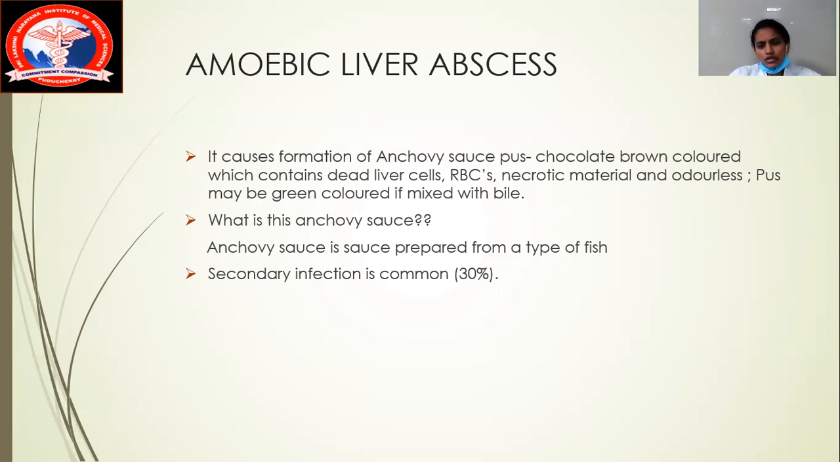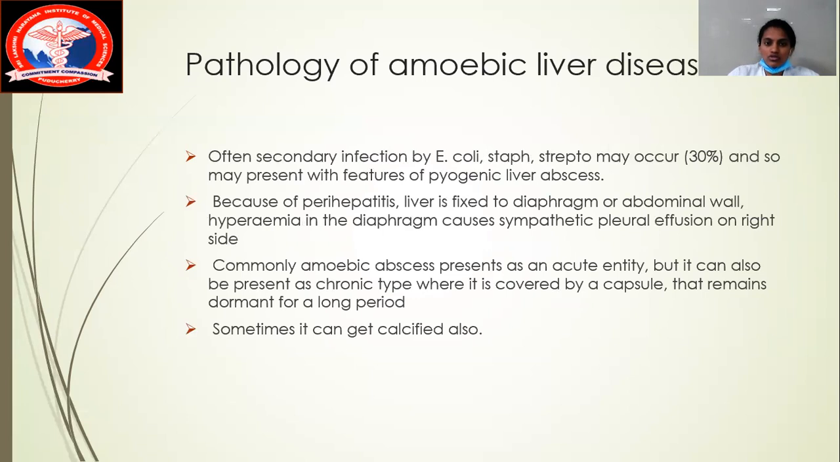Okay, is secondary infection common in these people? Yes, in only 30% of the patients we can see secondary infections. In secondary infections, what are the causative organisms? Initially we had Entamoeba histolytica, right? That is the primary infection. Secondary infection can also be because of E. coli, staphylococcus, and strep, which is most commonly occurring in 30% of patients. Therefore, this is going to cause a pyogenic liver abscess feature.